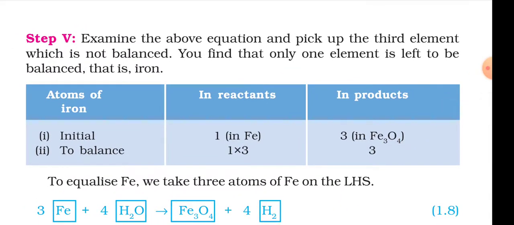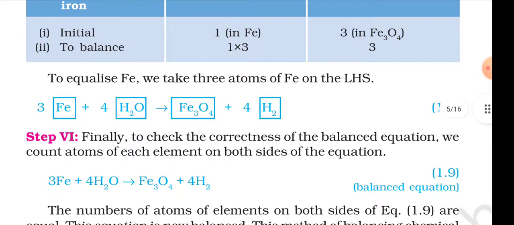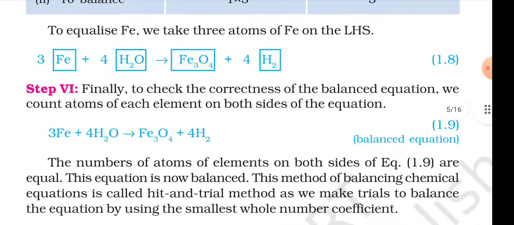Examine the above equation and pick up the third element which is not balanced. You find that only one element is left to be balanced, that is iron. Atoms of iron in the reactant and product: initially 1 in Fe, and 3 in Fe3O4. To balance, 1 into 3 equals 3. To equalize the Fe, we take 3 atoms of Fe on the LHS: 3Fe plus 4H2O arrow Fe3O4 plus 4H2, equation 1.8.